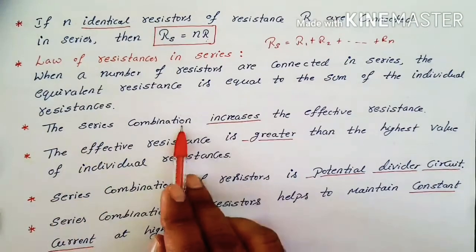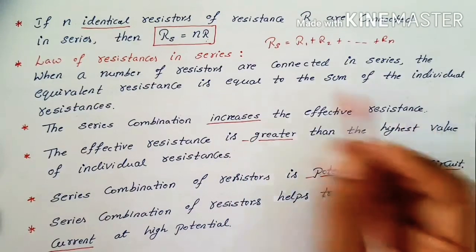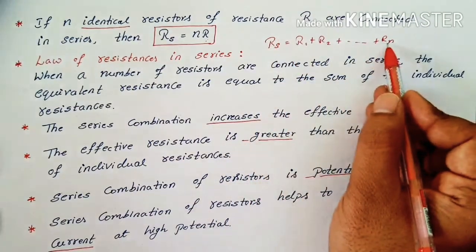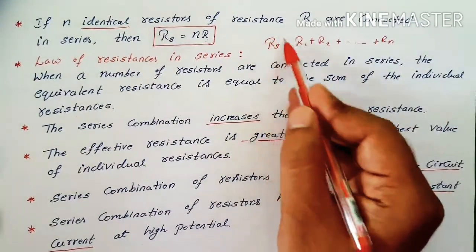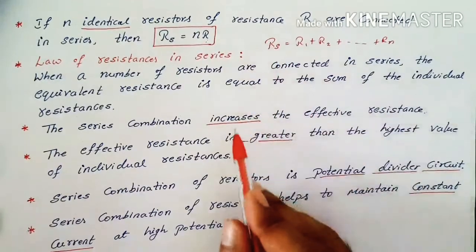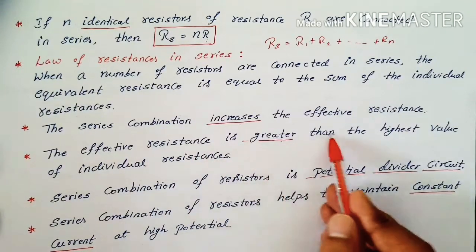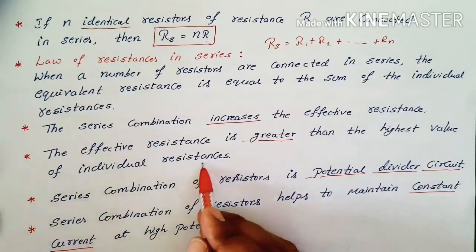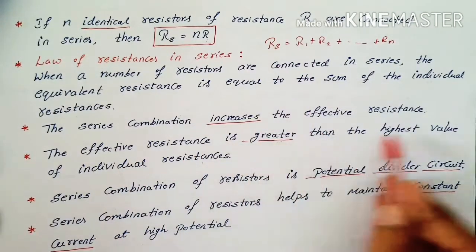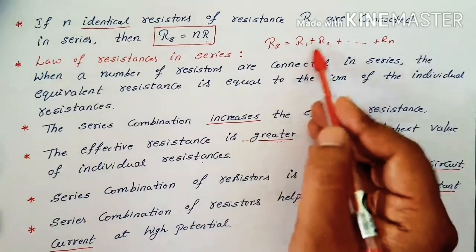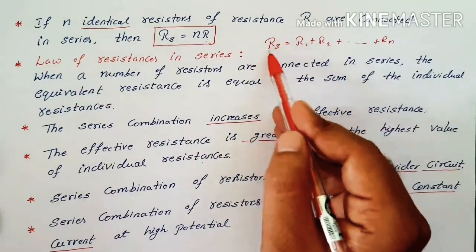And this series combination increases the effective resistance value because it's addition. As the resistance values keep on adding, the total effective resistance value also increases. Understood? And the effective resistance is always greater than the highest value of individual resistance. If in the individual resistors we get one as the highest, then this total value is still higher than that.